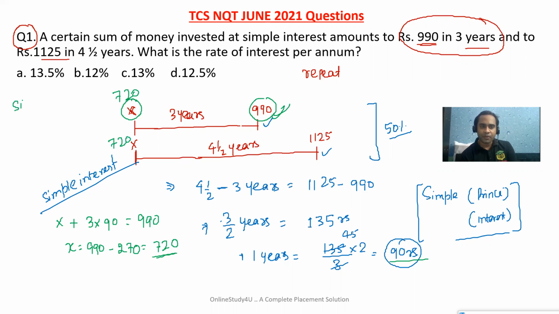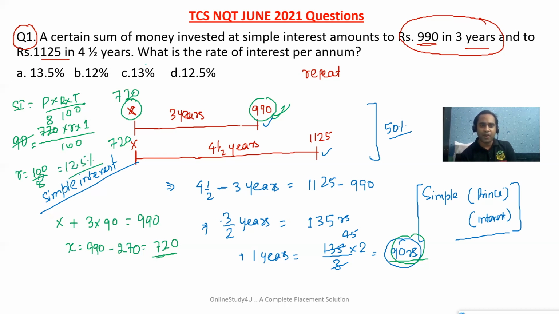Now, we know the formula of simple interest is PRT by 100. Principal is 720, rate we have to calculate, time is 1 year, and simple interest for 1 year is 90. So 90 equals 720 times rate divided by 100, so rate will be 100 by 8, which is 12.5%. So 12.5% means option D will be the correct answer.